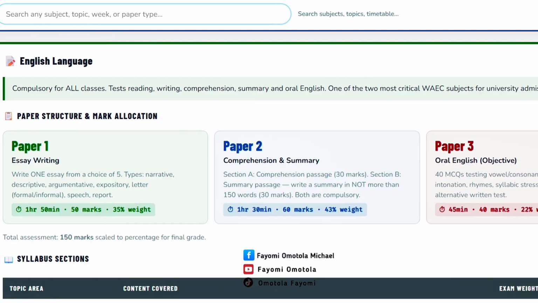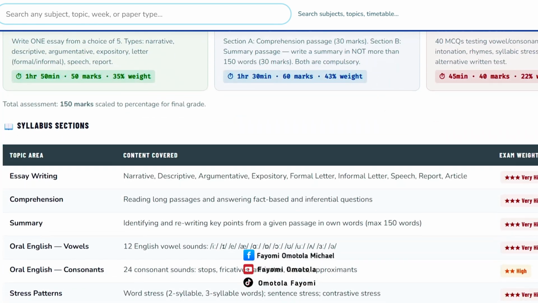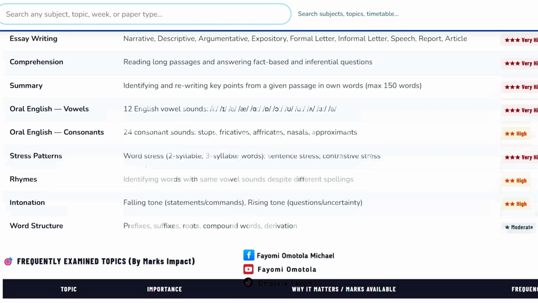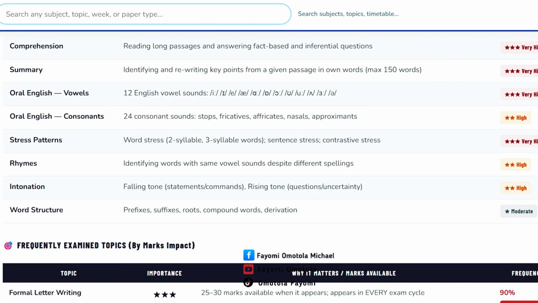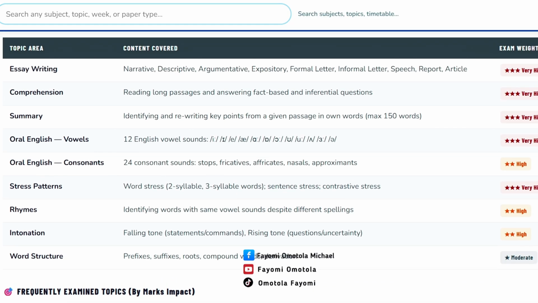Now look at this: paper 1, paper 2, paper 3. Paper 2 comprehension. Paper 3 oral and vowel. Now, what are the sections that normally appear frequently in the exam? These are the ones. Topics that normally appear very high: essay writing, as we've talked about it, and the percentage. Comprehension, summary, oral, vowels. They frequently appear.